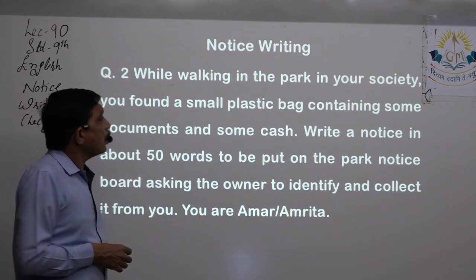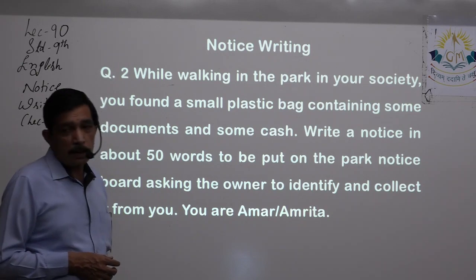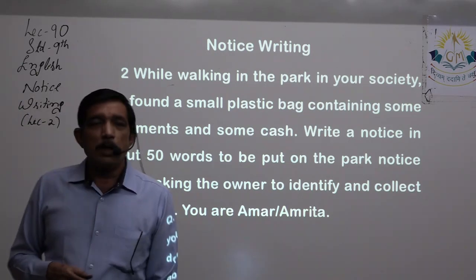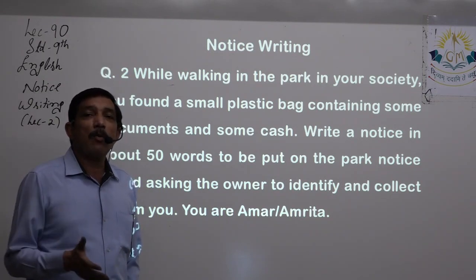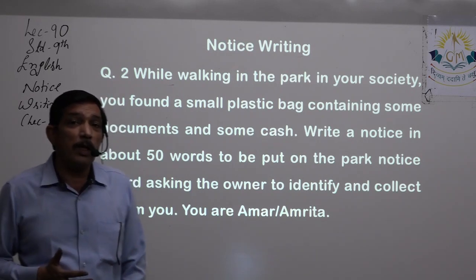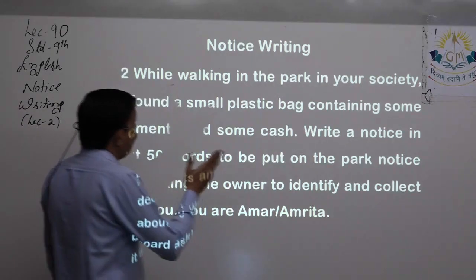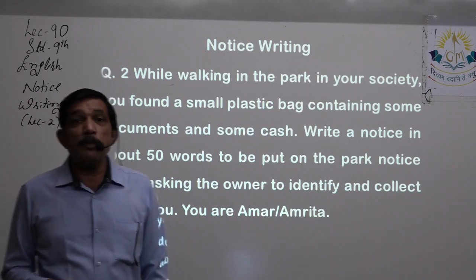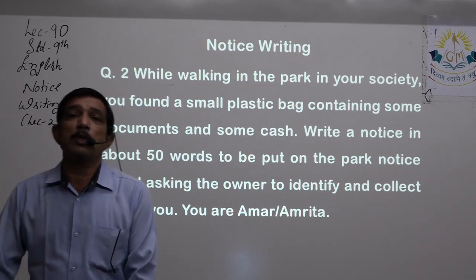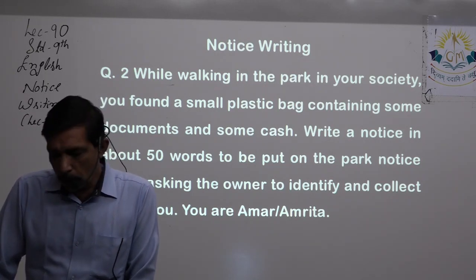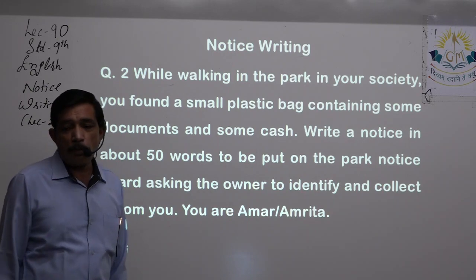So while walking in the park in your society, you found a small plastic bag. You found a small plastic bag containing some documents, and to arouse the interest of the people, add something more and some cash, right? So people are going to come and inquire. Yes, हाँ आके बोलेंगे document आप रख लो, cash बांट लेते हैं. Right, so plastic bag containing some documents and some cash. Write a notice in about 50 words to be put upon the society's notice board, asking the owner to identify and collect it from you.